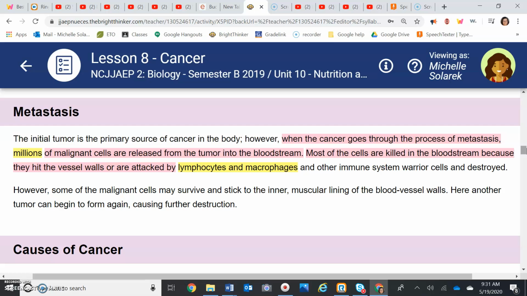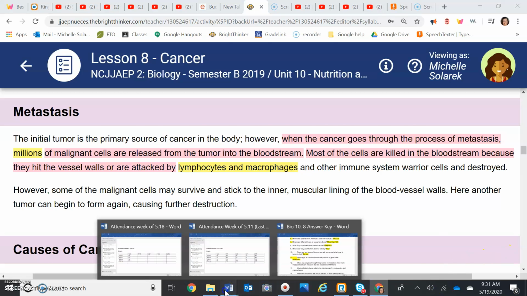So that is scary. But here's the good news. In our bloodstream, we do have lymphocytes and macrophages. And if you remember from last lesson, they will attack those cells and kill them. Now, not all of them will get killed, which is why the cancer grows. But a bunch of them will. So let's go back and see what that looks like.